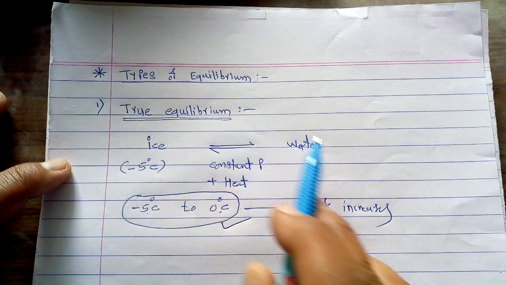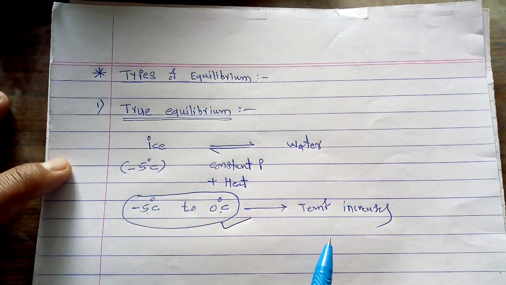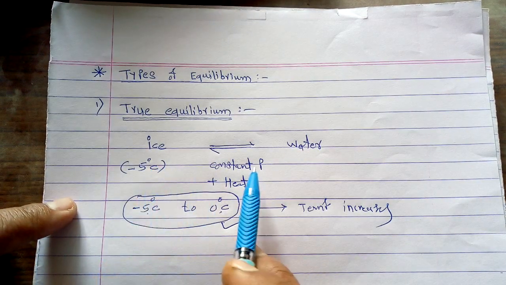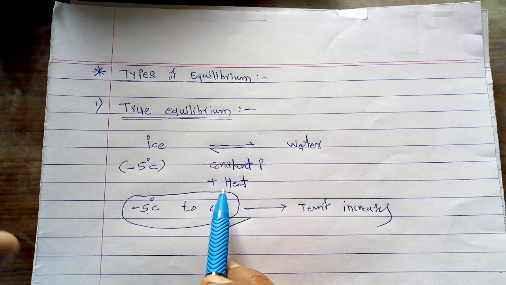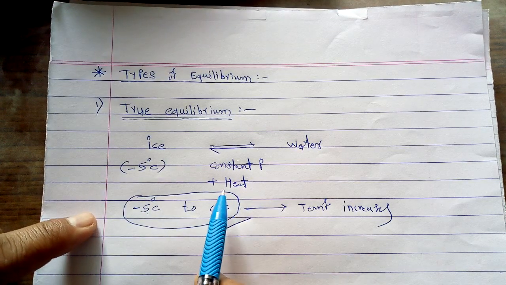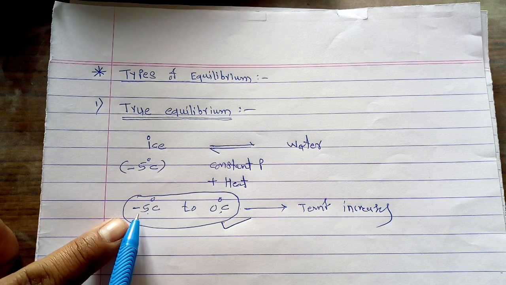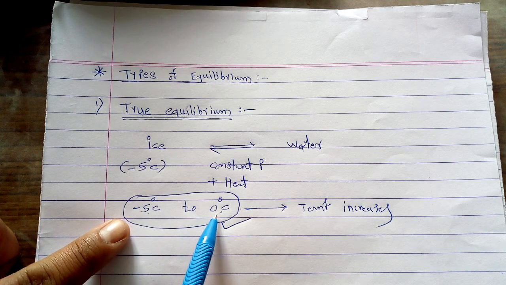So this is the first simple type of equilibrium, obtained whenever we consider ice at a constant pressure and apply heat. After applying the heat, the temperature rises from minus 5 degrees centigrade to 0 degrees centigrade.